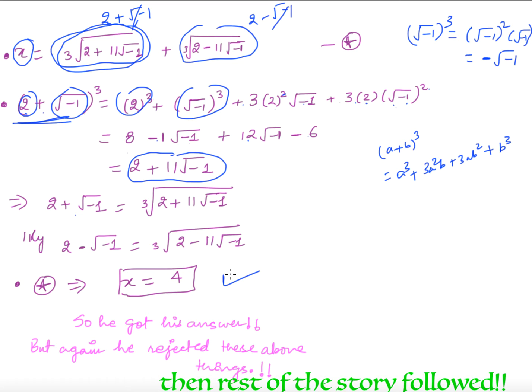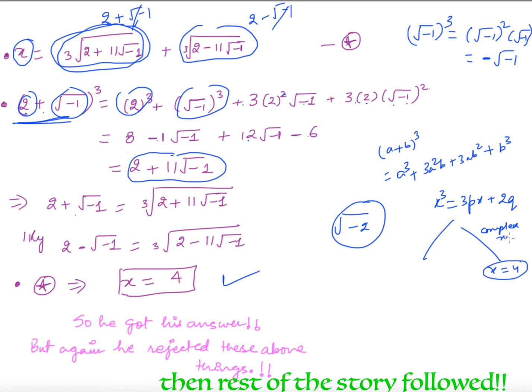But after doing all these things, he said, what the hell am I doing? These numbers are useless. He actually saw a way to solve these equations. He knew that the answer is x equal to 4, and on the way he saw these complex numbers. There is nothing wrong with this algebra. This is actually a beautiful thing. But he could not digest that such numbers are there. Actually they are there.